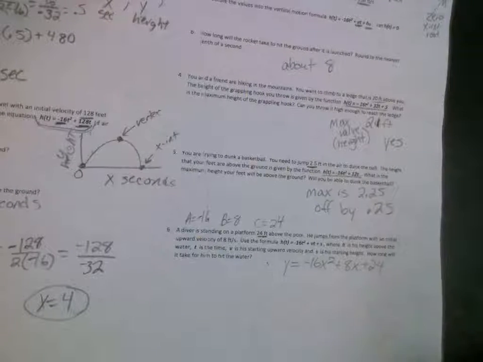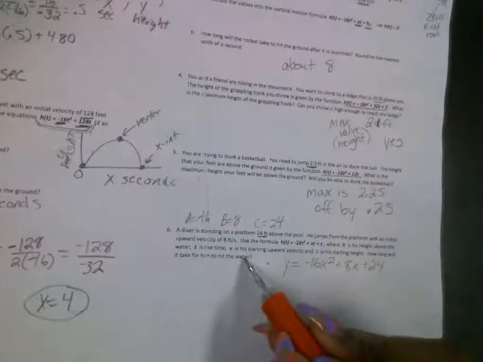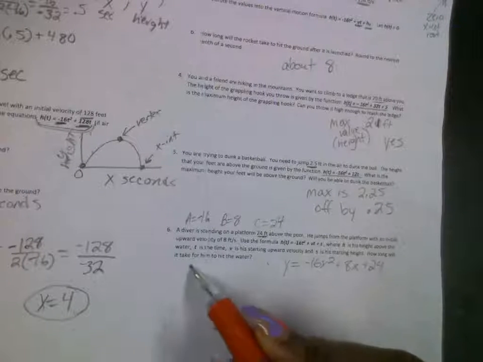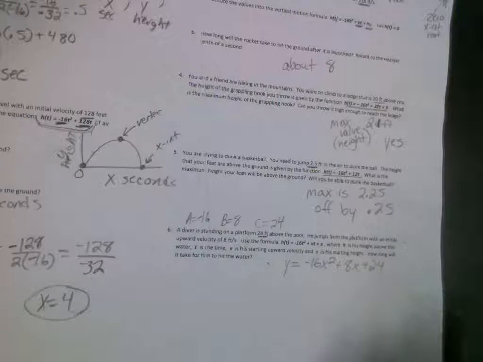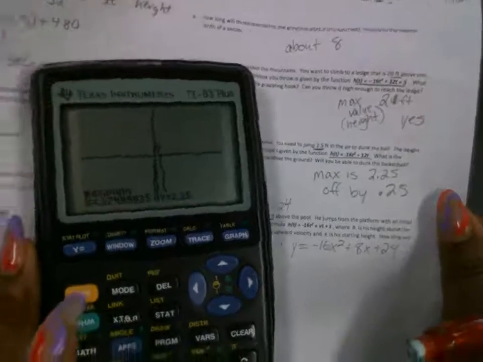Very good. Now after you do all of that, it's asking how long will it take for him to hit the water? So what are they asking for here? The zero. Okay, so where do we go to find our zero for this?